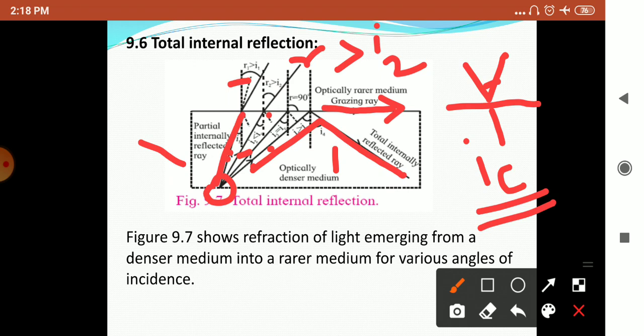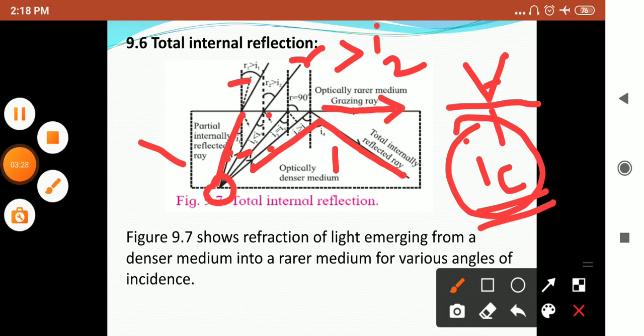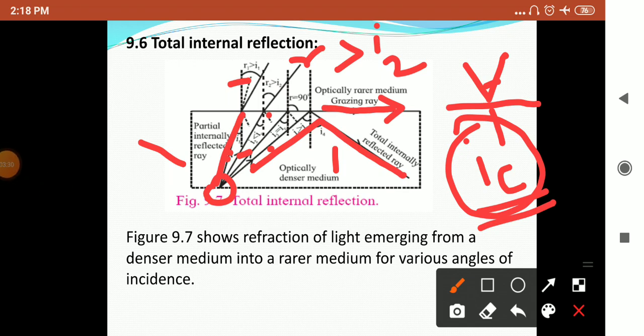The corresponding angle of incidence IC in the denser medium is called the critical angle, denoted by IC. The critical angle for a pair of refracting media can be defined as the angle of incidence in the denser medium for which the angle of refraction in the rarer medium is 90 degrees.